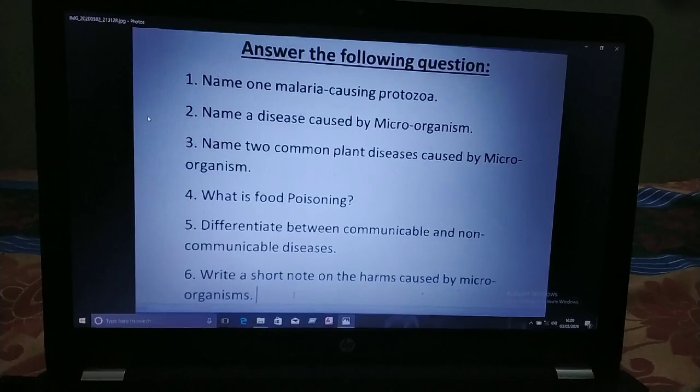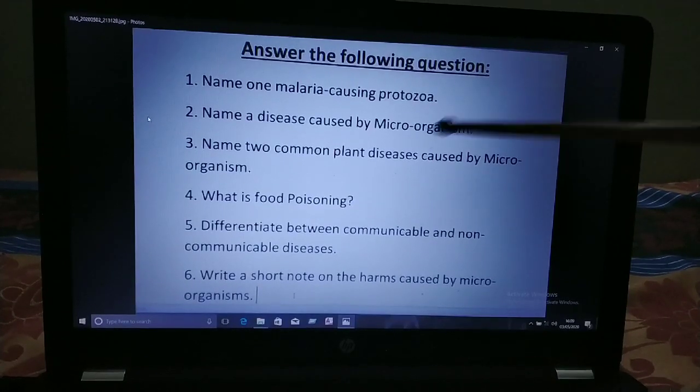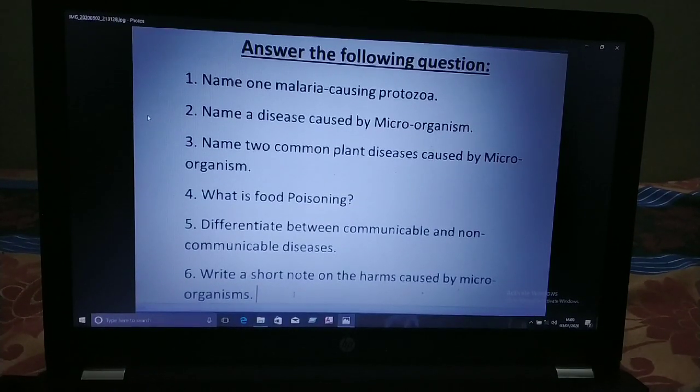Children, I already explained to you about communicable and non-communicable disease. You can also find it in this paragraph, and learn from other sources also, and try to write all the answers. Okay children, good luck.